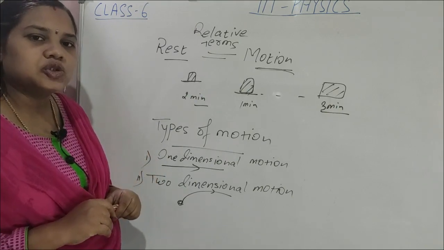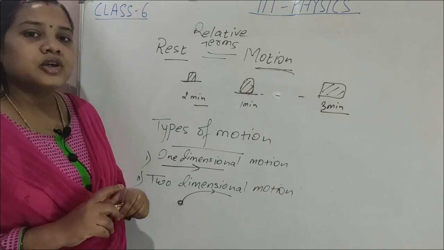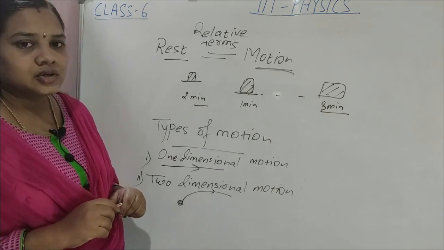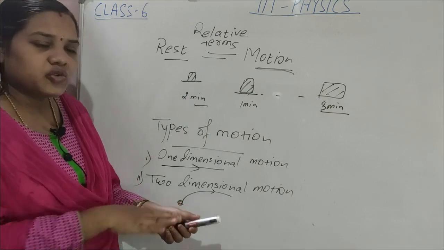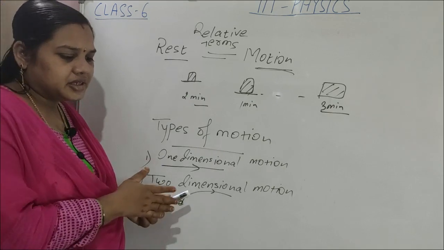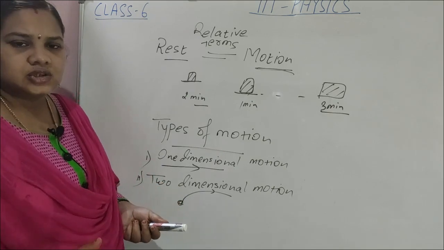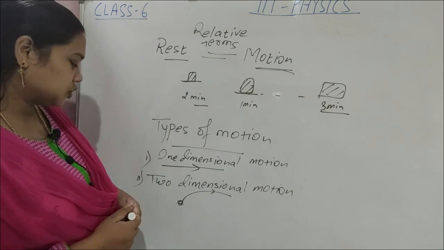Projectile motion and circular motion also come under two-dimensional motion. Suppose an insect is moving on a floor, somewhere here, somewhere there. It always moves on a plane. That is two-dimensional motion.